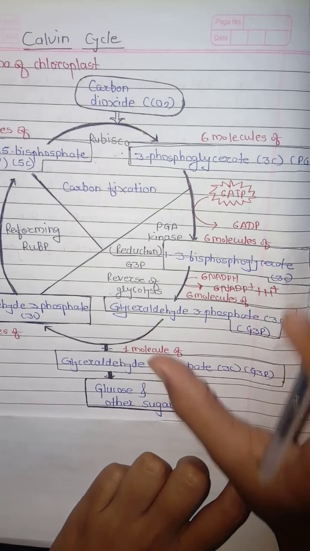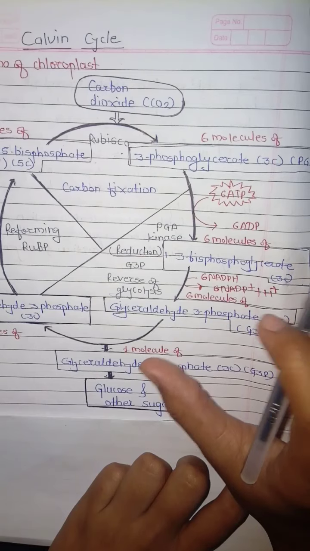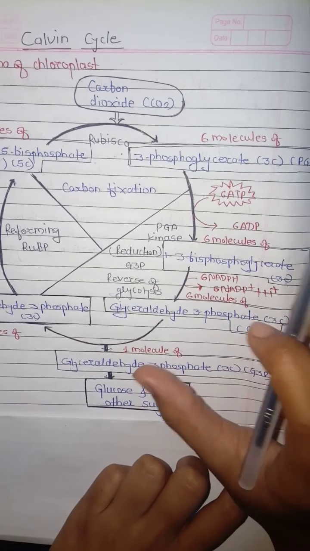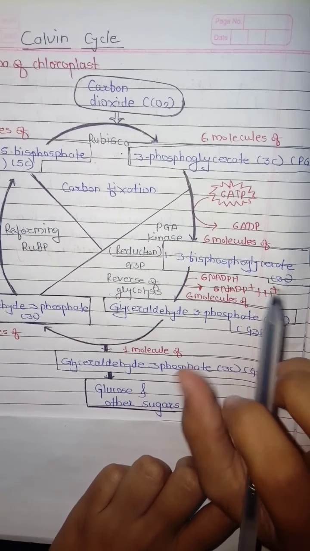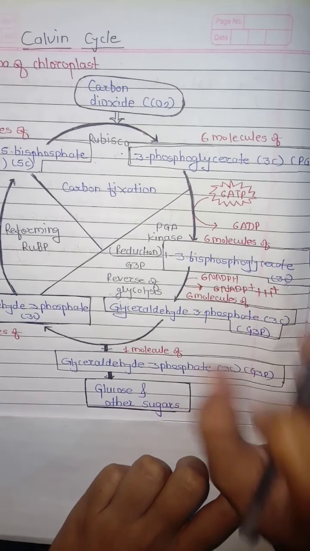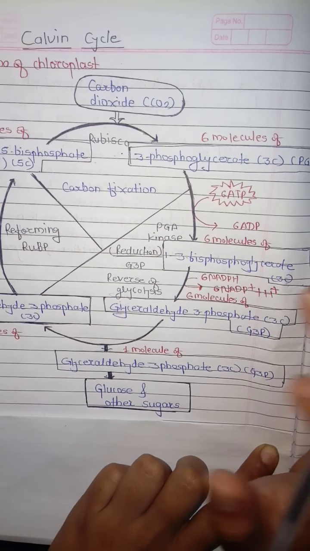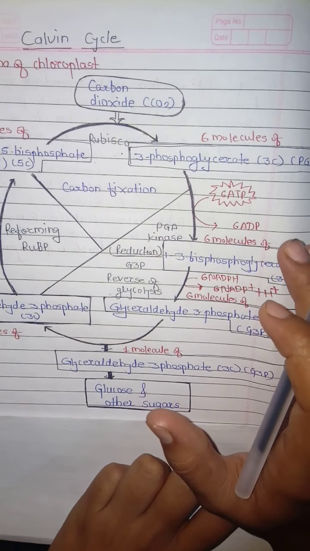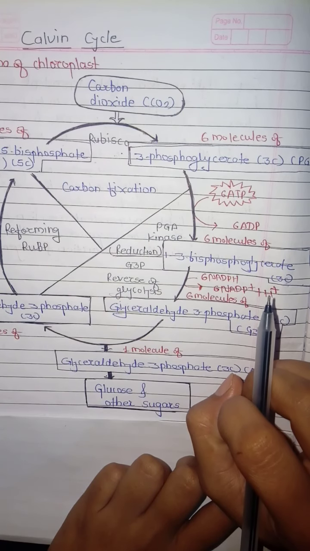So we can't say that the Calvin cycle is independent of light. It somewhat depends on light. And it is also called a dark reaction, but the actual fact is that the Calvin cycle can also run in light. So let's begin with the Calvin cycle.